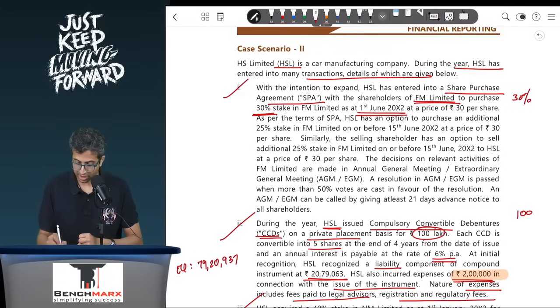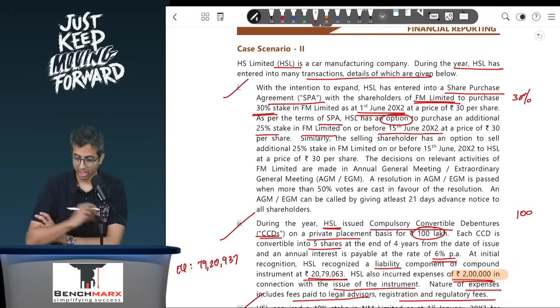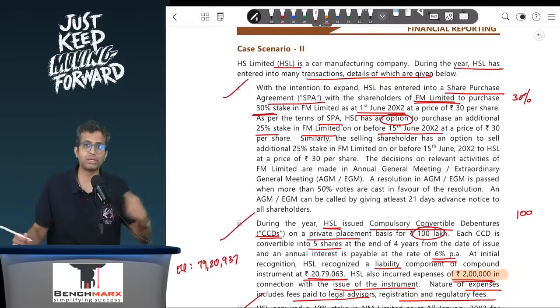At the rate of rupees 30, as per the terms of the SPA, HSL has an option to purchase an additional 25% stake in FM on or before 15th June. So does it have an option? Well, yes. So should that 25% be included in the assessment of control? Well, it depends. If the option is substantive, that is, I have the practical ability which gives me existing rights to direct relevant activities, do I have the practical ability to exercise? Well, we'll see that at a price of 30.